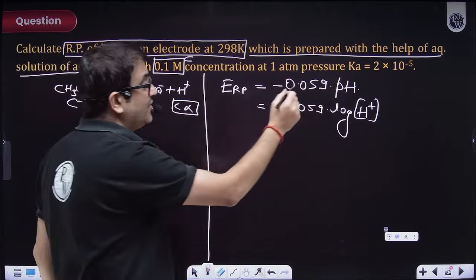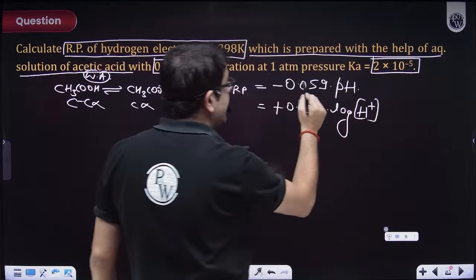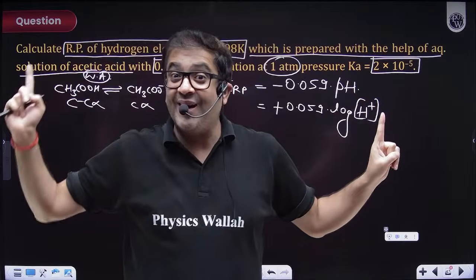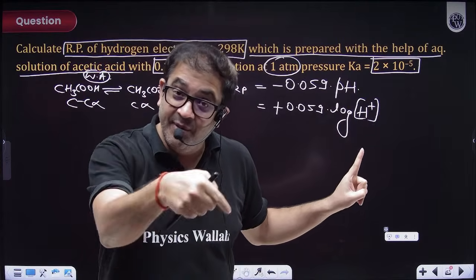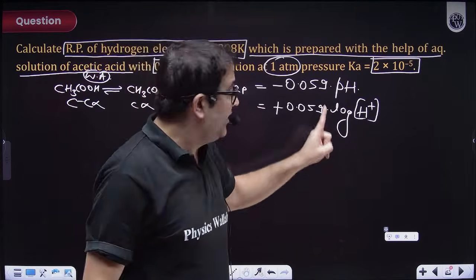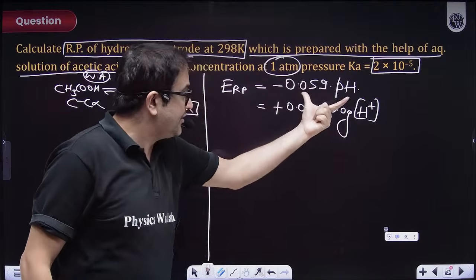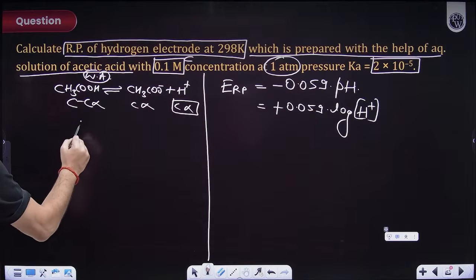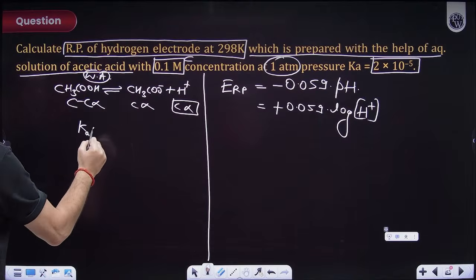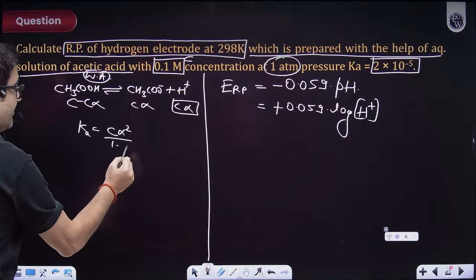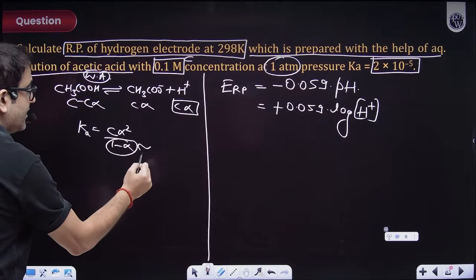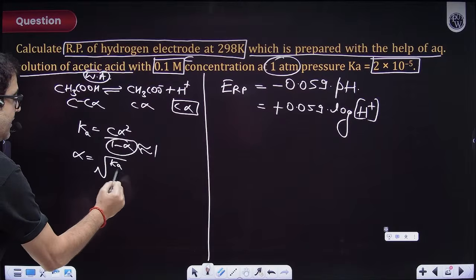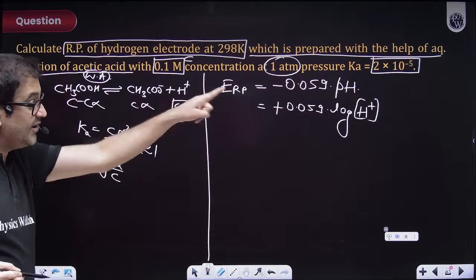The dissociation constant of the acid is given. Yes, here also pressure is 1, so don't bother about that pressure. Else do that also with the basics, because the pressure value will be coming in the denominator, and pressure is also 1, so not bothered. So writing the formula only. Now how to calculate the H plus ion concentration? Sir, we know the dissociation constant of the acid Ka will be C alpha square upon 1 minus alpha. Because the acid is weak, this 1 minus alpha will be 1. That means this alpha will be under root of Ka upon C. Both values are given, Ka and C.